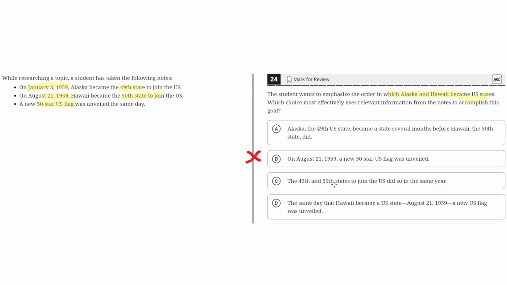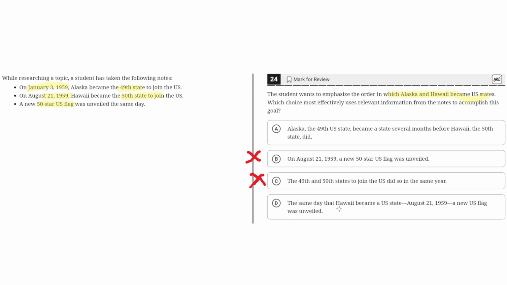C. The 49th and 50th states to join the U.S. did so in the same year. This is incorrect because although it does mention the 49th and the 50th state, it doesn't mention that Alaska was the 49th or that Hawaii was the 50th. Therefore, C is incorrect.